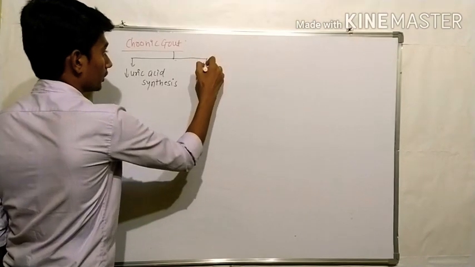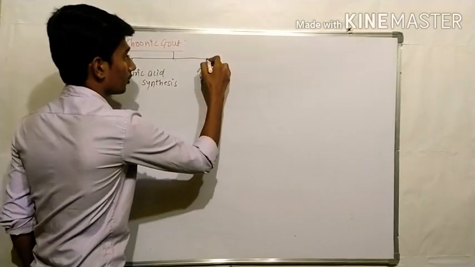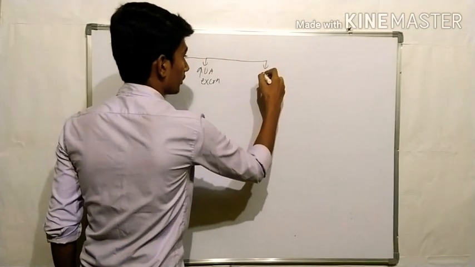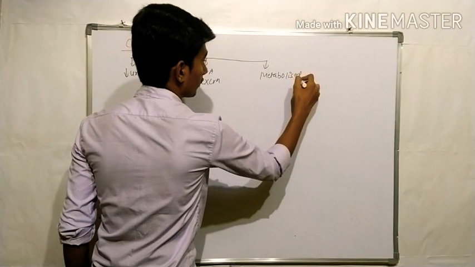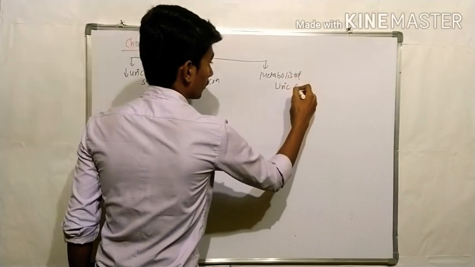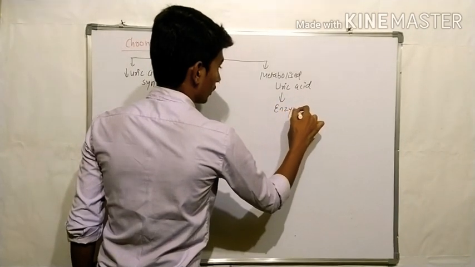or we can increase uric acid excretion, or third, we can metabolize uric acid. Metabolism of uric acid is done by enzymes.